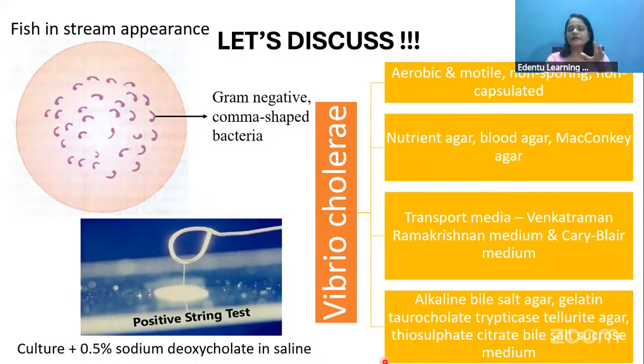Now, one simple test to identify the presence of Vibrio cholerae is the string test. Take the medium that you want to test and add 0.5 percent sodium deoxycholate in saline. After 2 to 3 minutes, take a loop and try to pick up the sample.